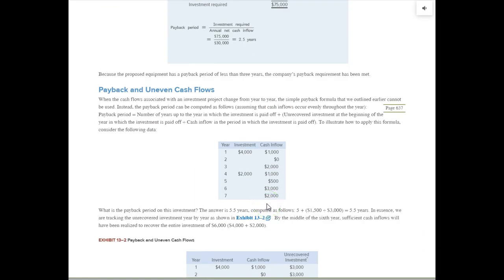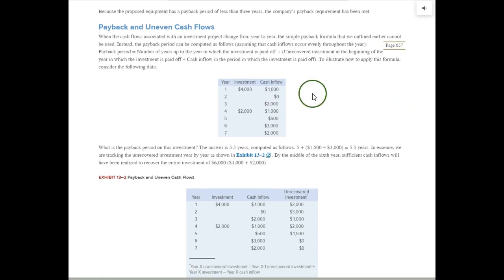Using the payback period to analyze an investment is not quite easy if the cash flow is not steady. So we have another example. Let me move the screen down a little bit more, right there. And you can see that the cash inflow is not the same each year. And in fact, we have two investments we have to make for this asset, $4,000 in the first year and another $2,000 in the fourth year. So how do we find the payback period when we have two different cash investments in two different time periods and this uneven cash flow?